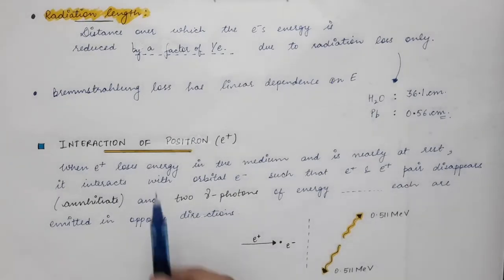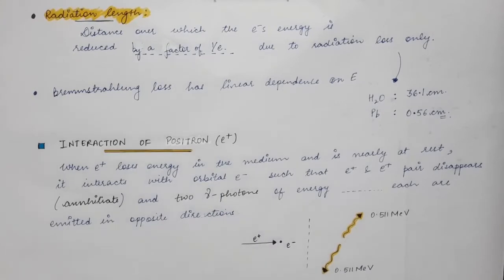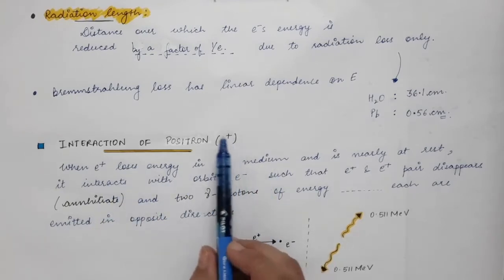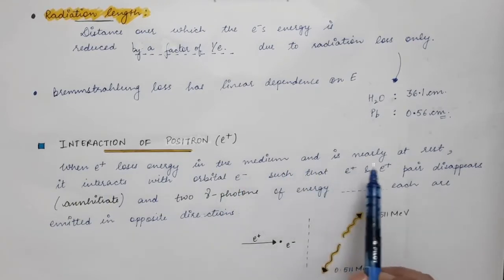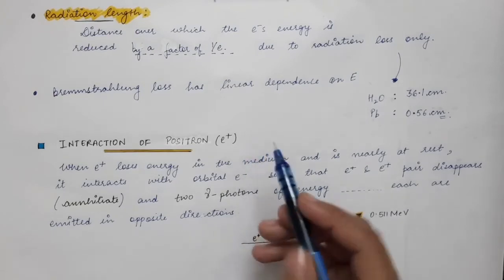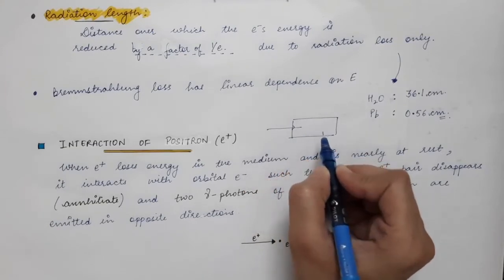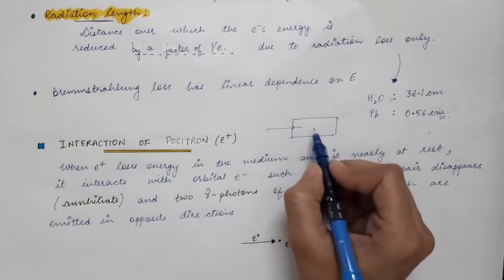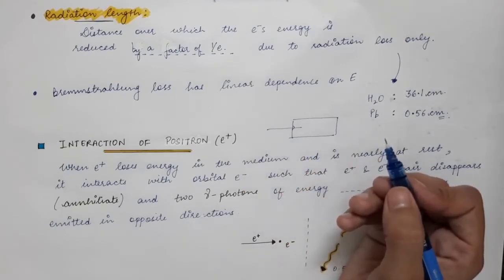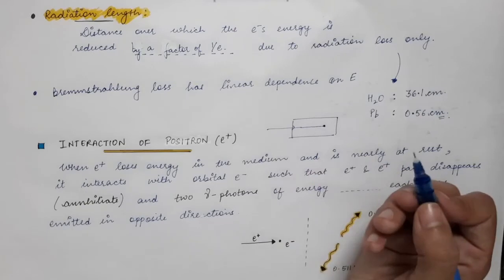The next we have the interaction of a positron. So there is another thing that comes into picture if we are talking about a positron. When a particle is traveling in any absorbing medium, it will lose its energy continuously to the atoms of the absorbing medium. So when it loses its energy, its velocity will decrease. That's obvious, its velocity should decrease. And at a particular point, it will come to rest.